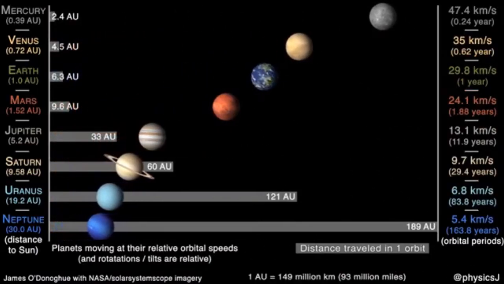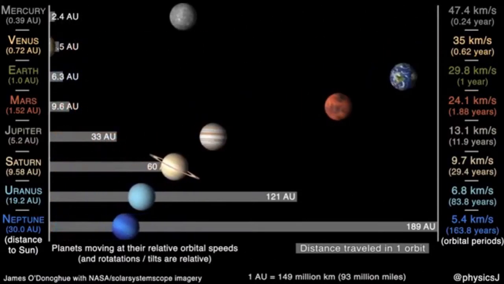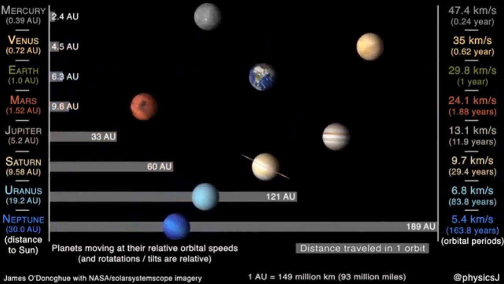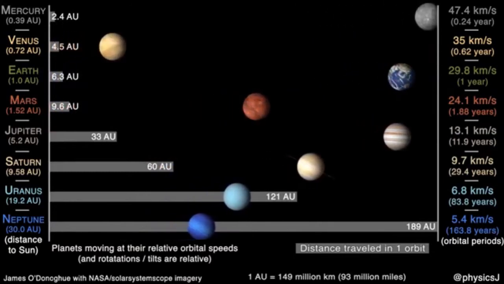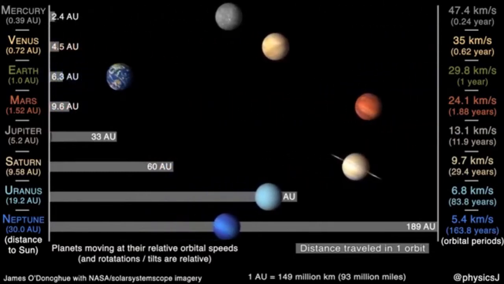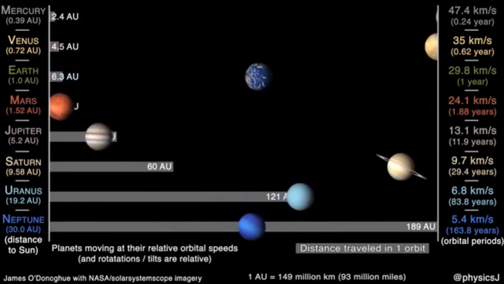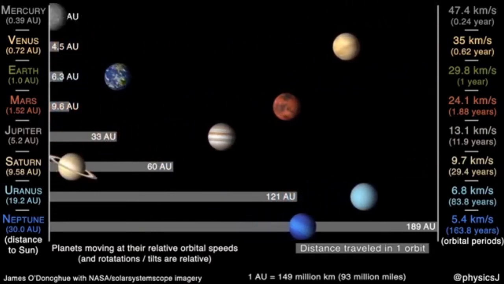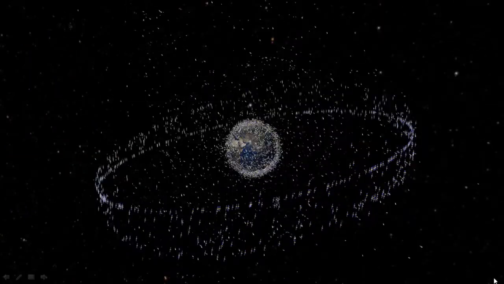The nearer a planet is to the Sun, or a satellite is to Earth, the faster it travels. On this animation, Mercury is at the top, the closest planet. And you can see quite clearly that Mercury travels many, many times faster than Neptune.